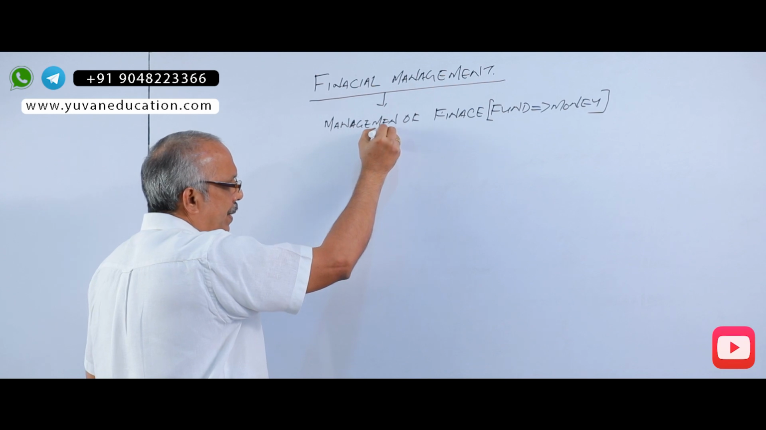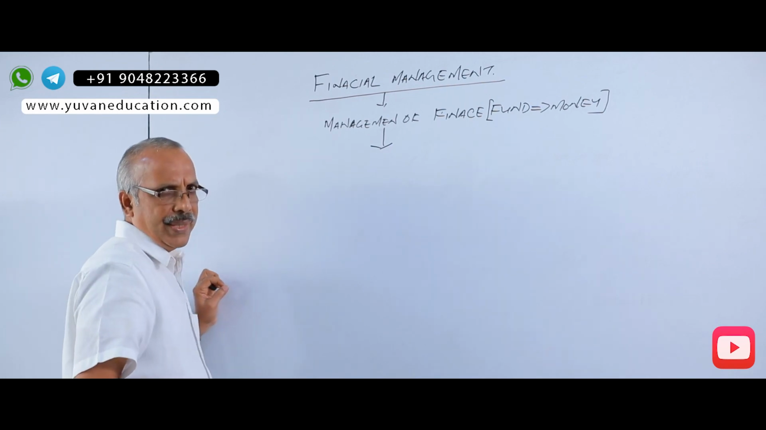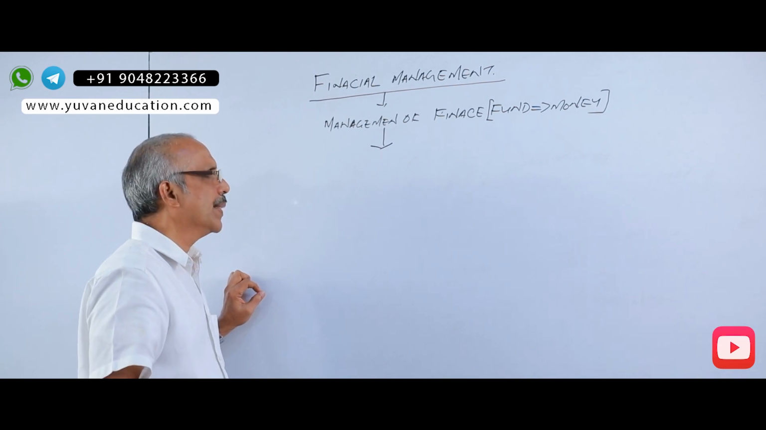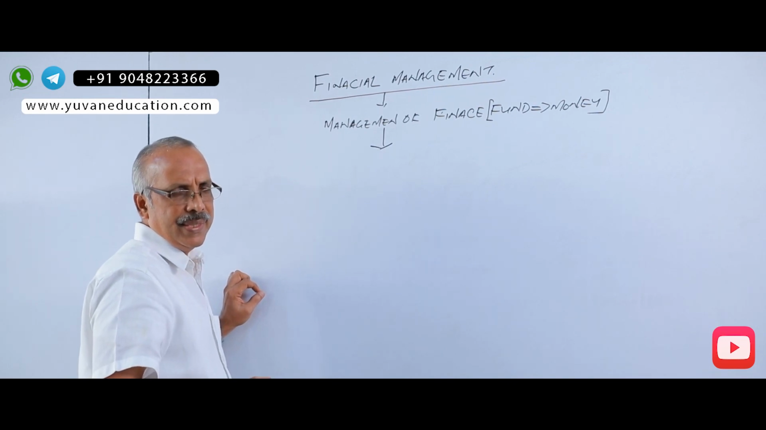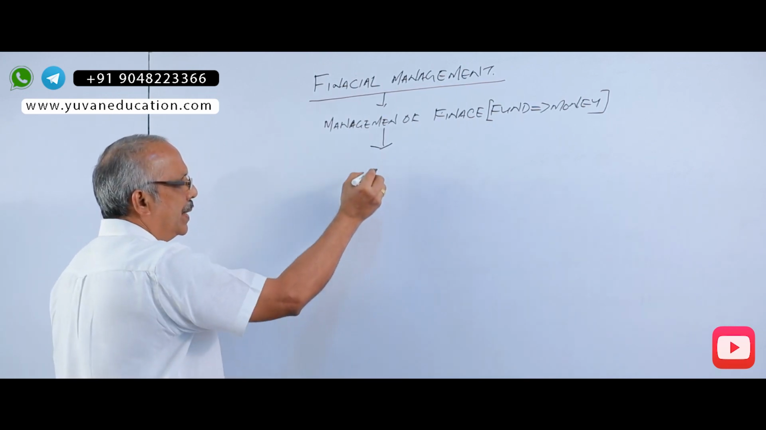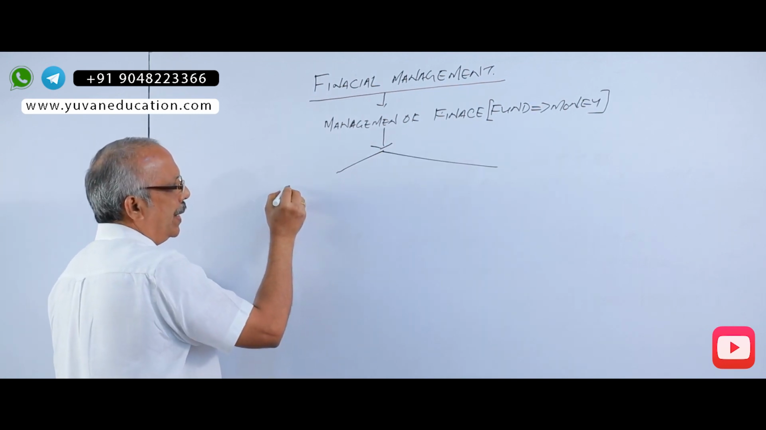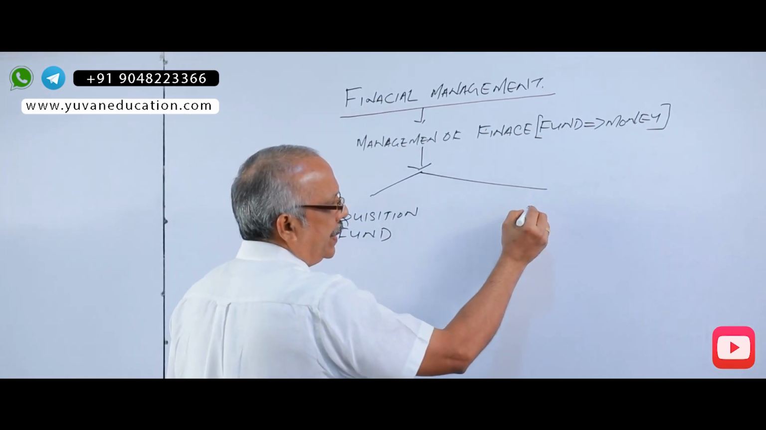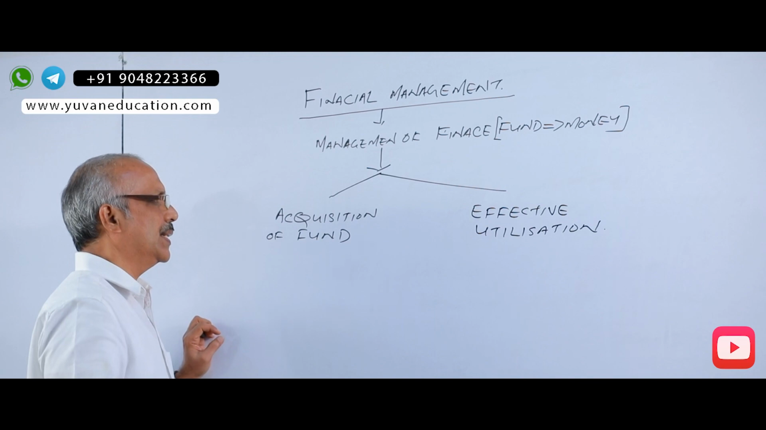This fund has two aspects: procurement of fund and its effective utilization. Therefore, one of the definitions of financial management is acquisition of fund and its effective utilization. This term finance has two sides: acquisition of fund and its effective utilization.